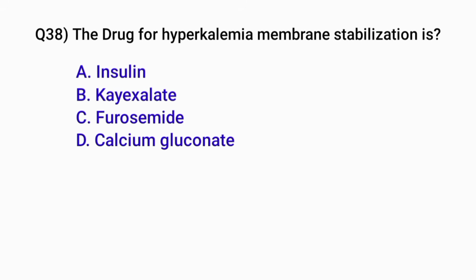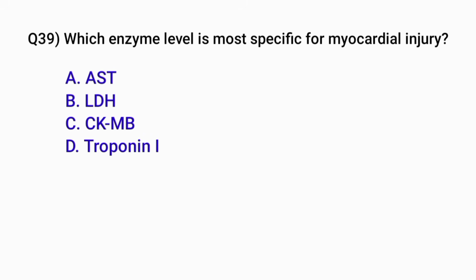Question number 38. The drug for hyperkalemia membrane stabilization is, correct option is D. Calcium gluconate. Question number 39. Which enzyme level is most specific for myocardial injury? Correct option is D. Troponin I.